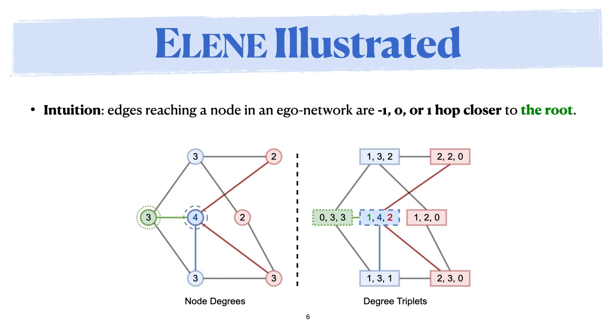The blue node is at distance 1. We look at its edges, and there's one edge that's one hop closer to the ego network root in green. So the count for that variable will be 1. Then we look at the actual degree of the node, which is 4. And then finally we look at the number of edges that are going farther away from the root. In this case, we have 2 red edges that are 2 hops away from the root. With that, we have our representation.